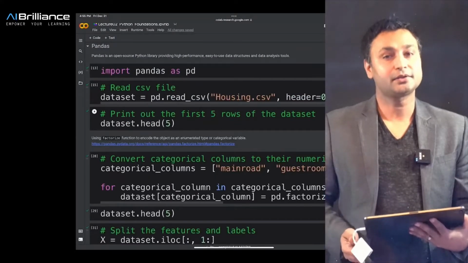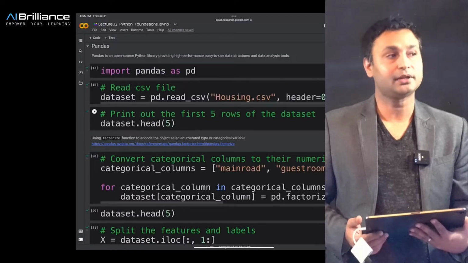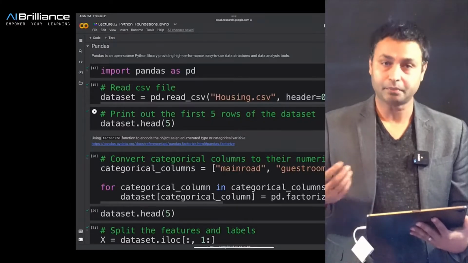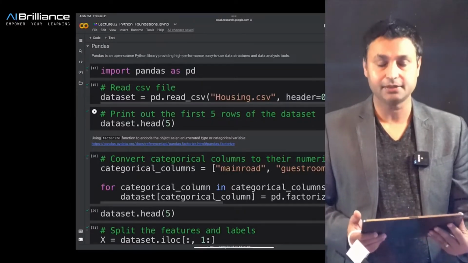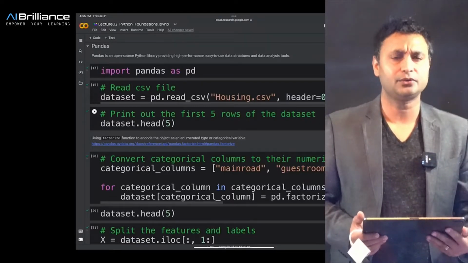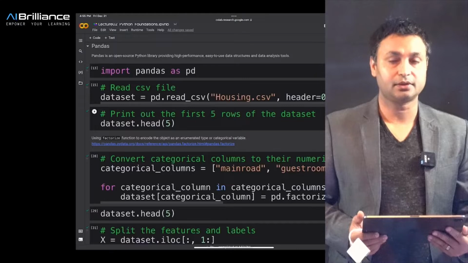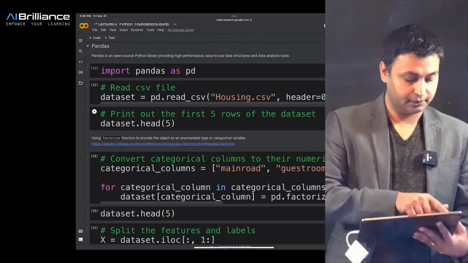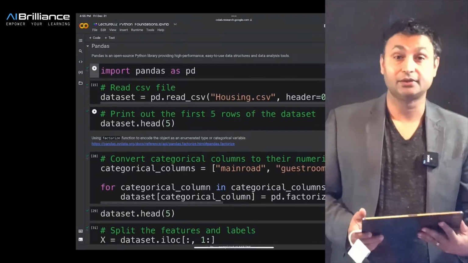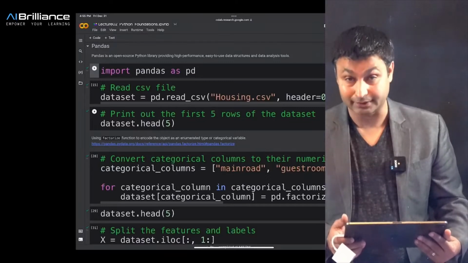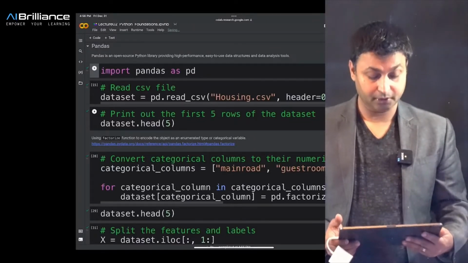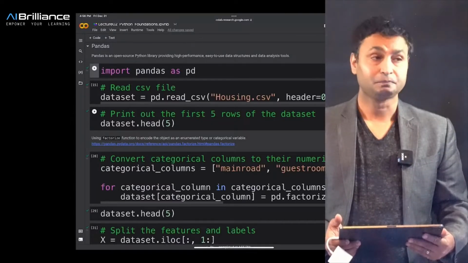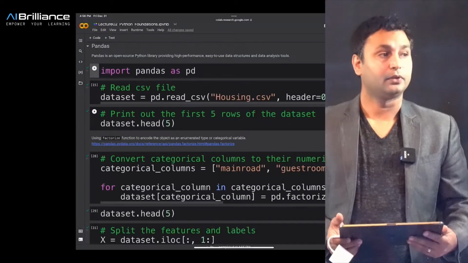Let's move on and discuss one of the very useful libraries that can be used to handle data structures and do some data analysis. That library in Python is known as Pandas. Pandas is an open source library that allows you to handle different types of data structures and do some basic data analysis. So let's go through an example problem. As we discussed previously, whenever you are using a library, the first thing you need to do is import that library. Here we are importing Pandas as pd, and now we can use pd throughout our commands, and we can use different functions that are there in the library for ease of use.